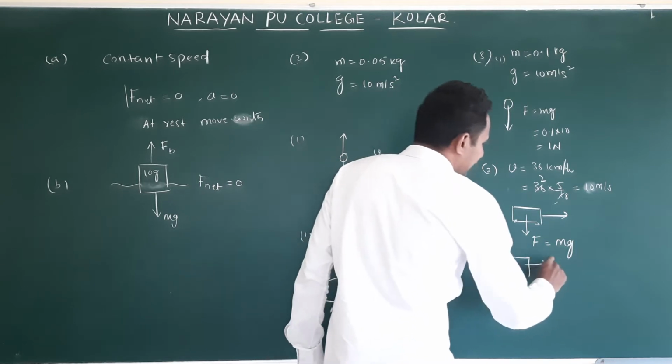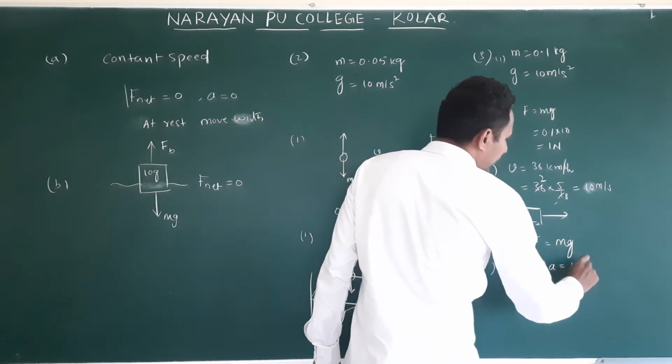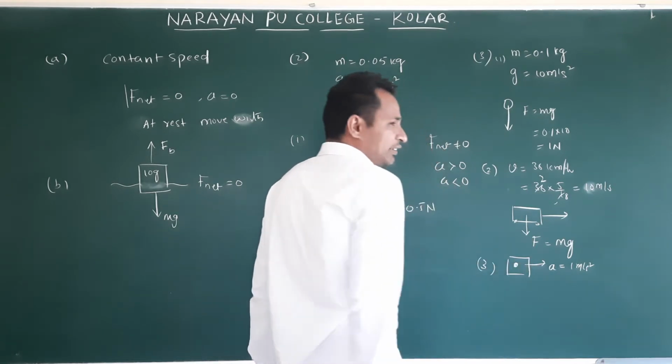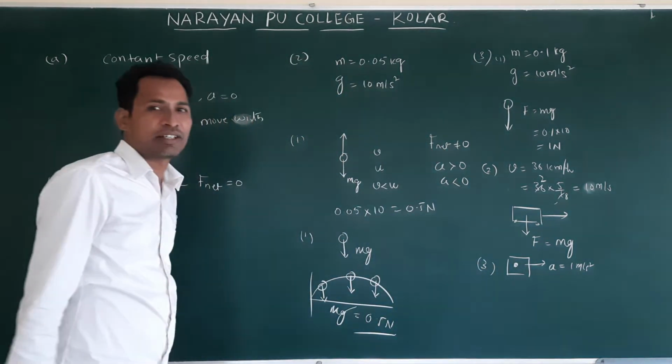It is accelerating along x direction, that is 1 meter per second square. If the object is in the train, its acceleration is 1 meter per second square.